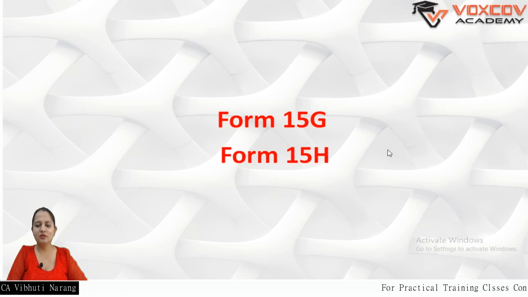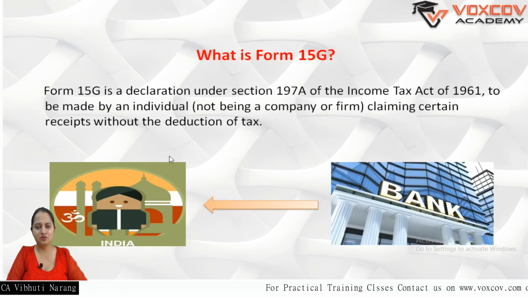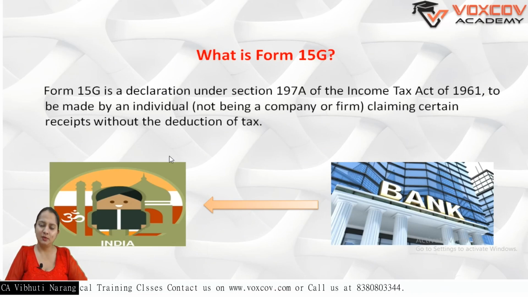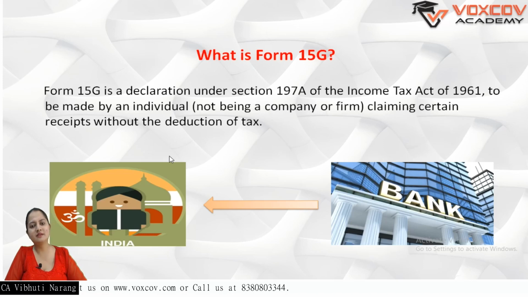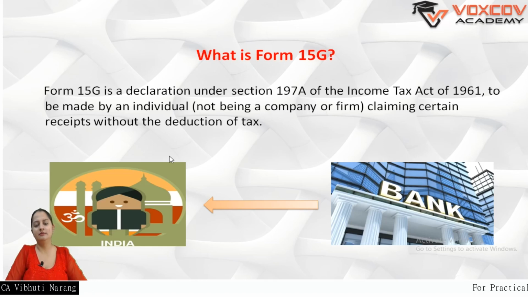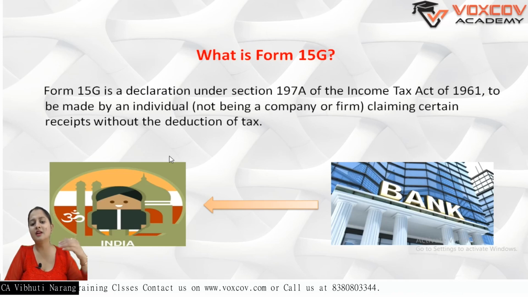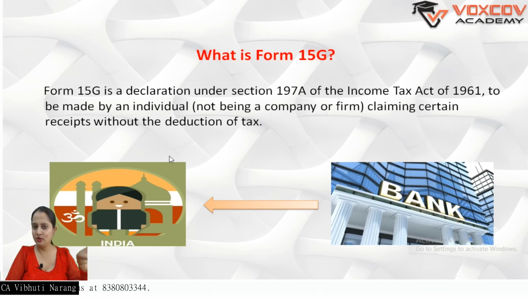The basic reason to issue these two forms is quite simple. Whenever an assessee has an income which is only liable to TDS deduction and there is no other income, might be he's a senior citizen or he is not earning any other source of income, and his income is below the maximum exemption limit, that is 2,50,000 in a normal individual case. If TDS is deducted, there will be a cumbersome routine of filing the return and then claiming a refund. So they do not want to go into that position, and these kinds of forms are generally issued.